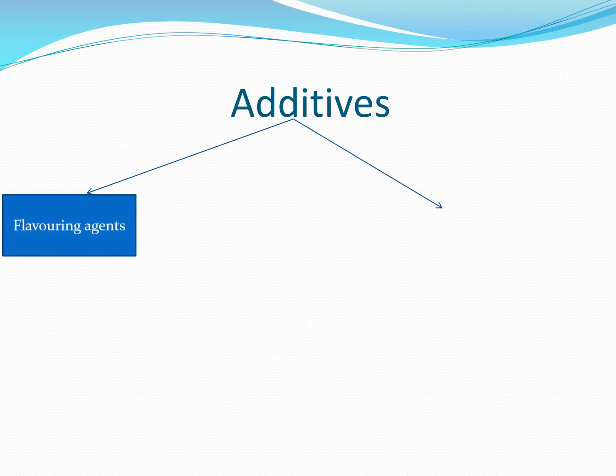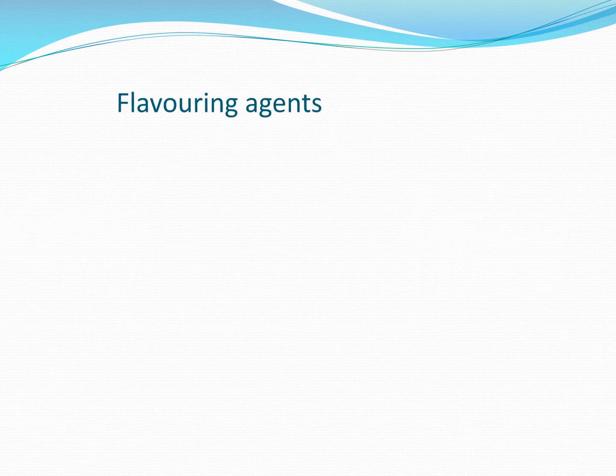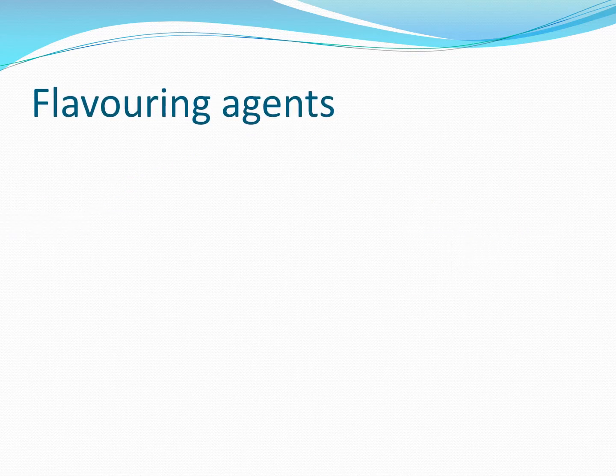The next topic is additives. Additives are chemicals used for various purposes, and these are of two types. One is flavoring agent and the second one is preservatives. So what is a flavoring agent? A flavoring agent means something that gives a flavor to the substance,